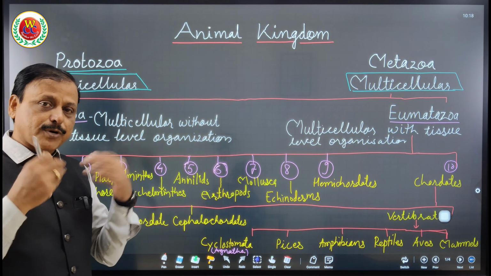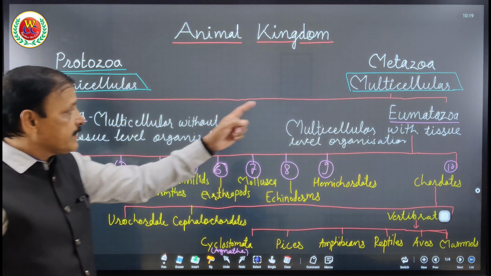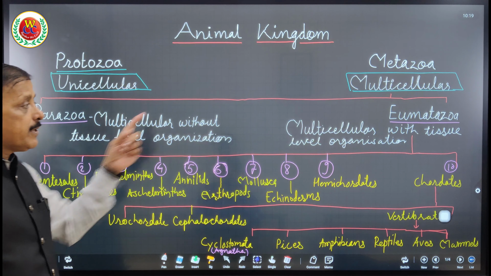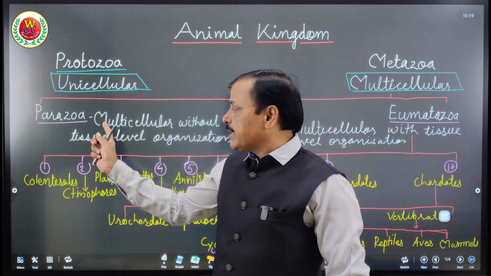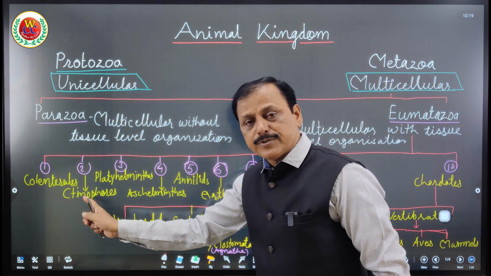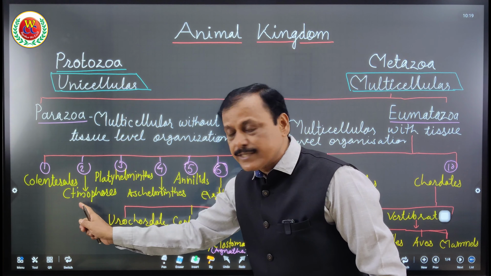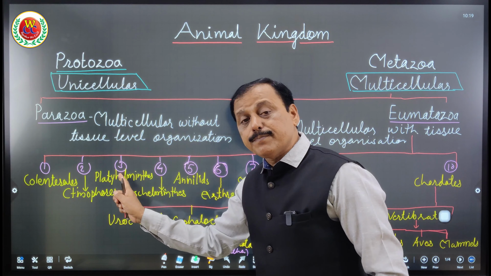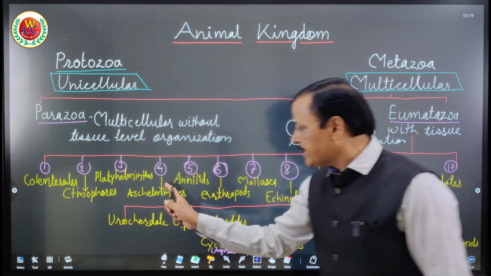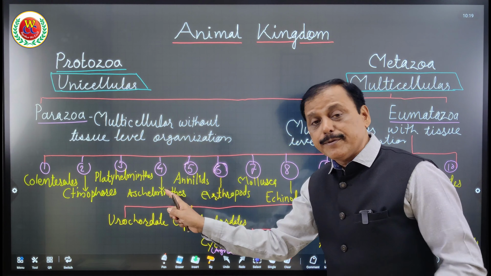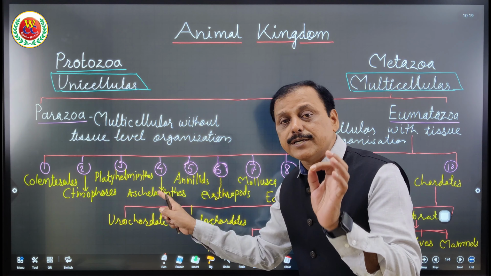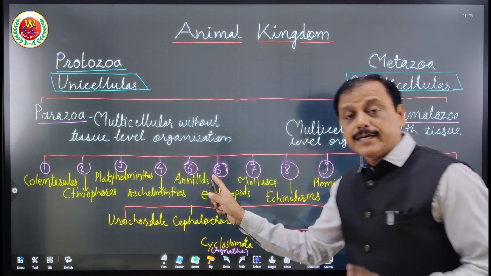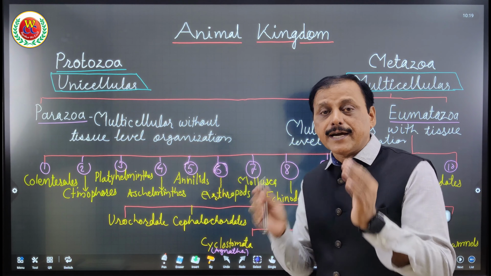So once again, come to the first page. As a part of classification, what we are understanding: Protozoa are already separated because they are unicellular. Metazoa are multicellular. Then under multicellular, without tissue level and with tissue level. They are diploblastic acoelomate. Even coelenterates and ctenophores are also diploblastic acoelomate, but they have tissue level organization, therefore they are separated from Porifera. Now Platyhelminthes are separated from Ctenophora because they are triploblastic acoelomate with organ level of organization. Aschelminthes are separated from Platyhelminthes, having triploblastic pseudocoelomate, therefore they have poorly developed organ system level of organization.